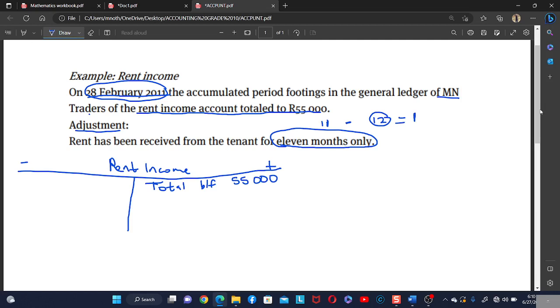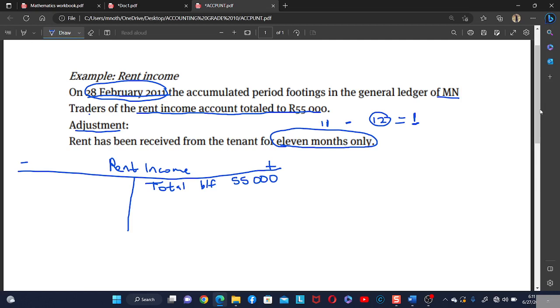So this means that the rent that we did not receive is only 1 month, right? But then, what we know is that the incomes must be recorded in the year that they belong in, even if they have not yet been received. Yes, even if they have not yet been received. That is matching. It is saying that the incomes must be recorded in the year that they belong in, even if they have not yet been received.